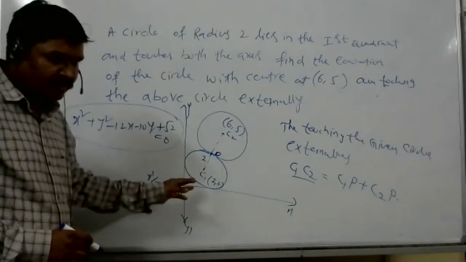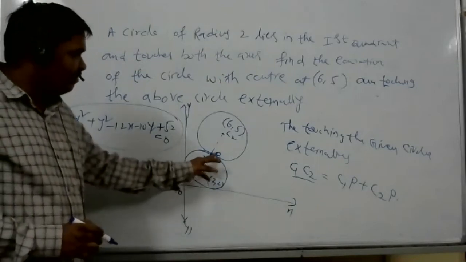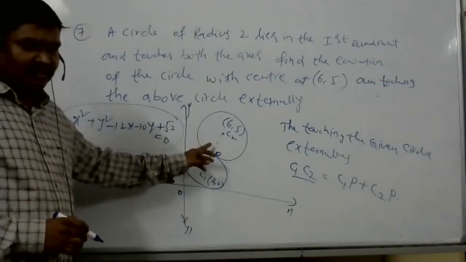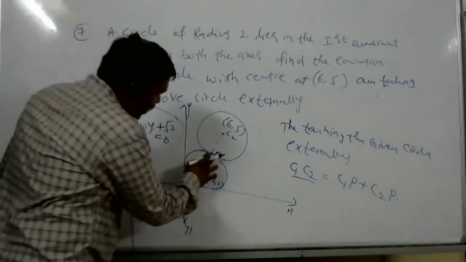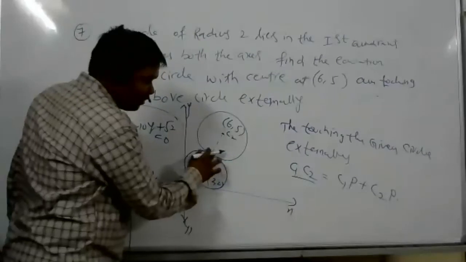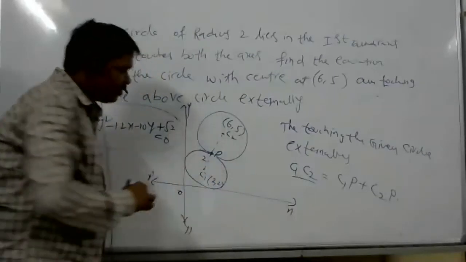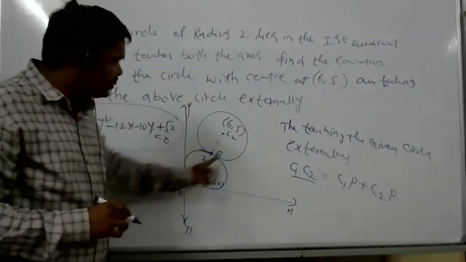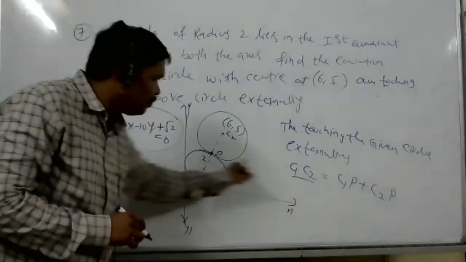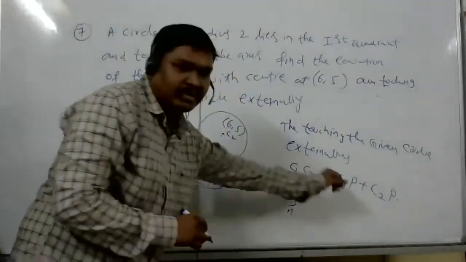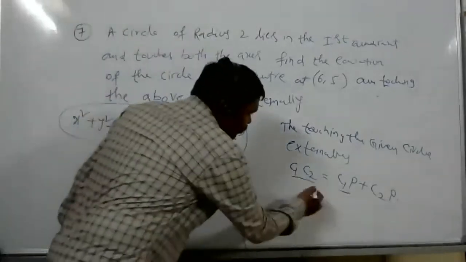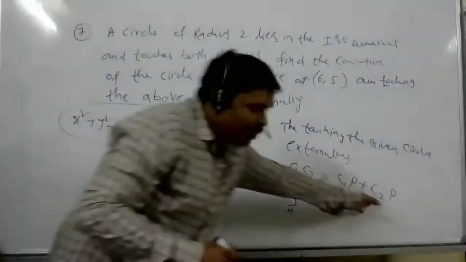The point where the circles are touching, P divides. That we can find by the section formula also. Distance C1C2 is equal to C1P plus C2P. Already C1P you know, C1C2 you know, so find C2P.